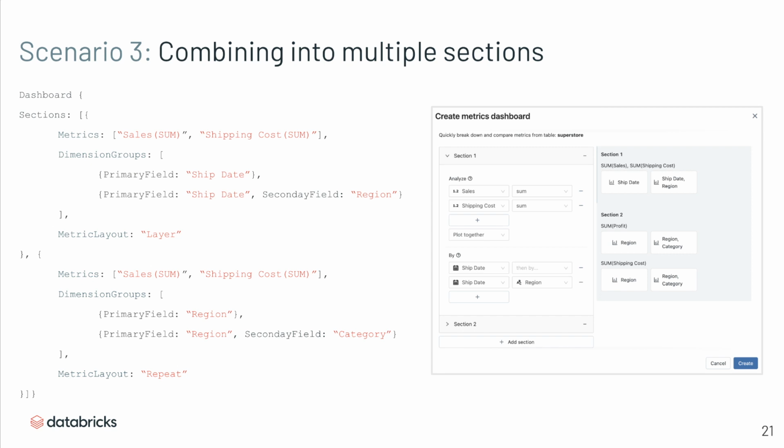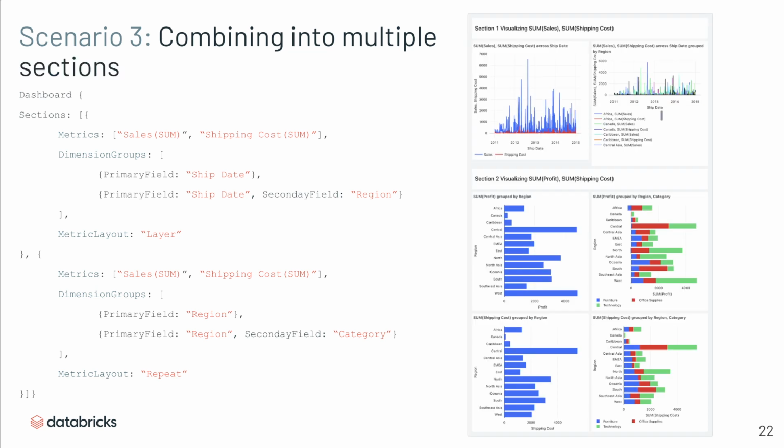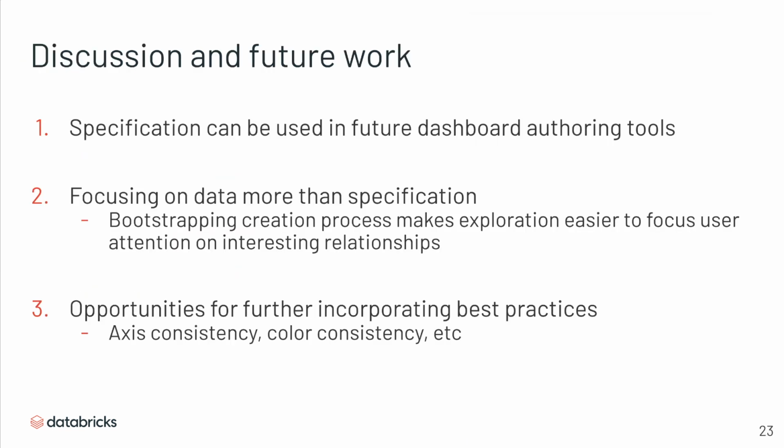Lastly, we can combine these ideas to create rich dashboards out of multiple sections. So if we take our specifications from the first 2 scenarios, we can create a rich dashboard that has multiple sections. And we see this in the specification on the left, where we have the first example in section 1 and the latter example in section 2. And we can see this in the resulting dashboard as well, where we can have totally separate metrics, totally different dimensions in each section, and use this to create rich dashboards.